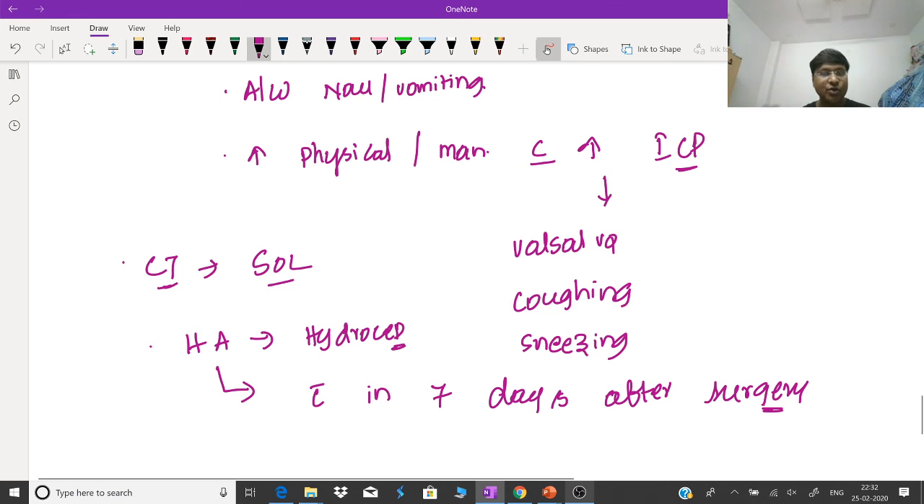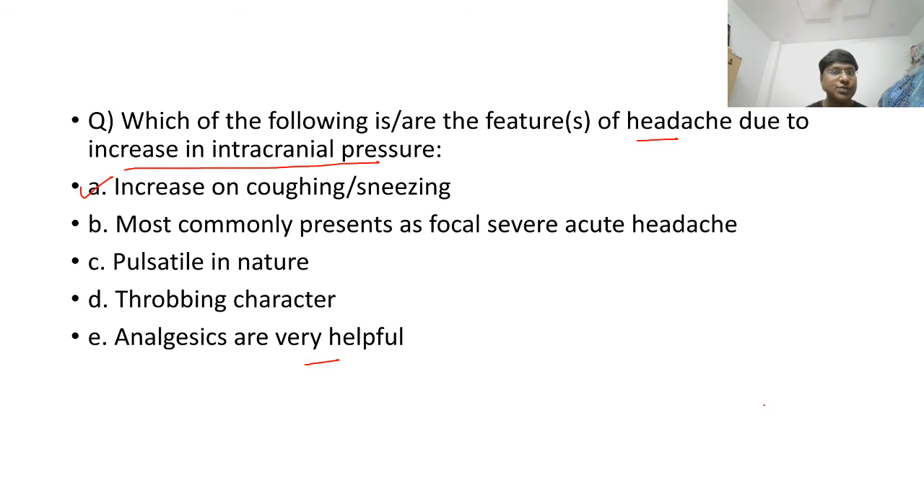Right? Now I'll go back to the question again. So this will increase with coughing and as well as sneezing, because these maneuvers will increase the intracranial pressure. Most commonly present as focal is incorrect. Focal is incorrect. Right? It will be throughout the head where you can have headache. Pulsatile and throbbing are the features of migraine. Analgesics are very helpful is a completely incorrect statement.